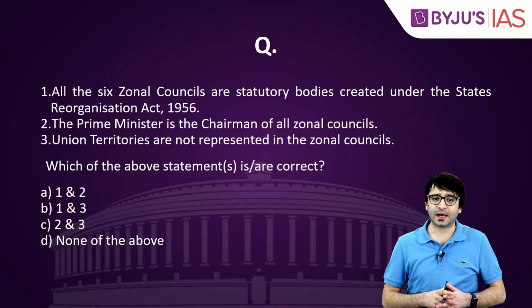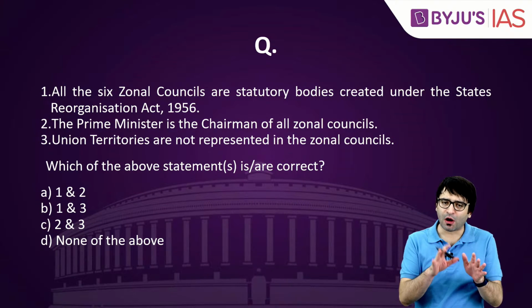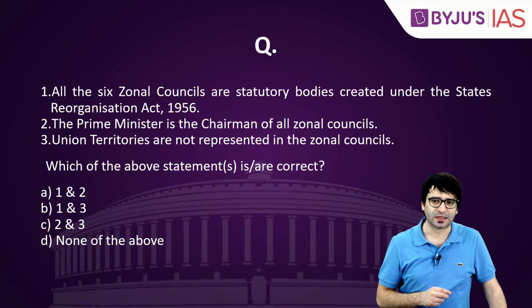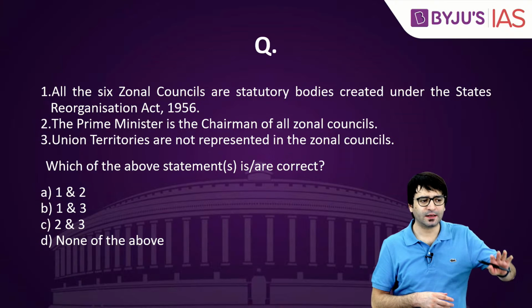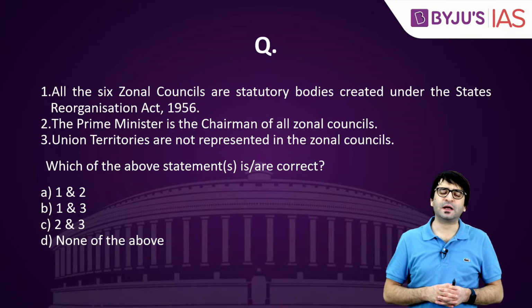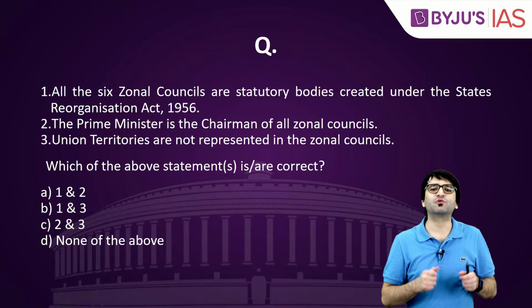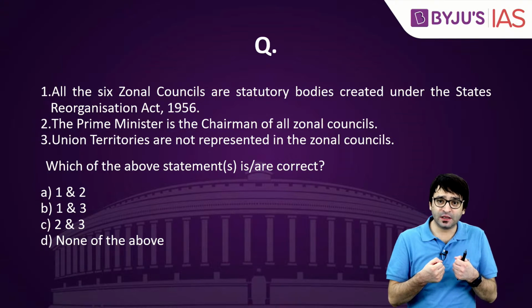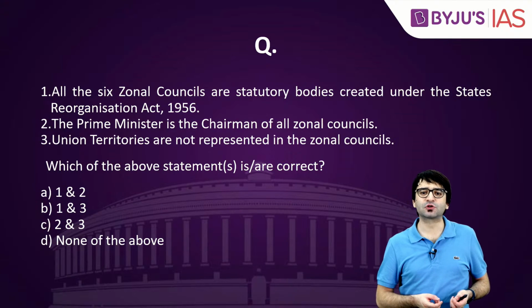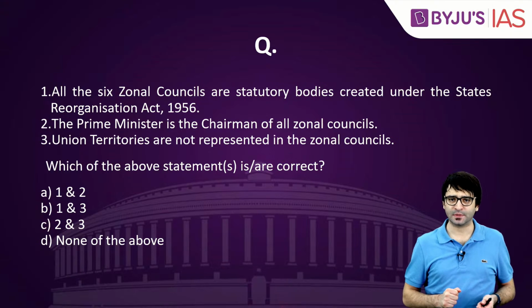Now let's look at another question, and the context is still the same. The crisis that we witnessed in the Northeast, the skirmishes between Assam and Mizoram. Many sections of society felt that if zonal councils were effectively working, then we wouldn't be witnessing the crisis that we witnessed on the border between Assam and Mizoram.